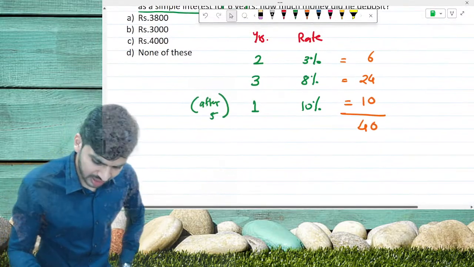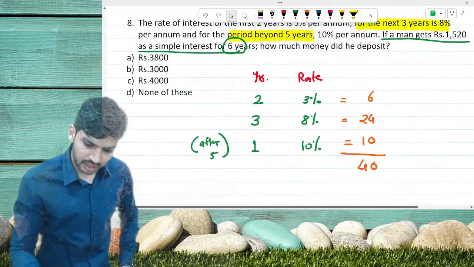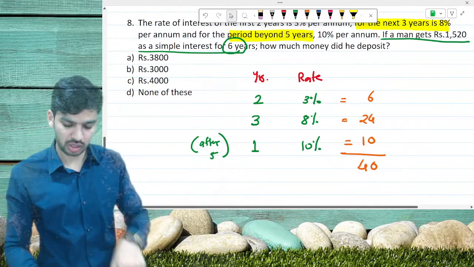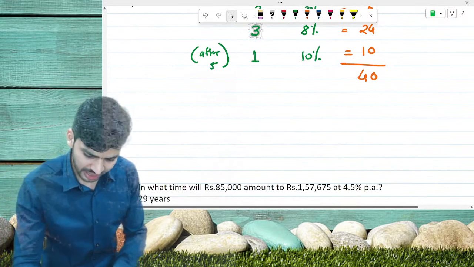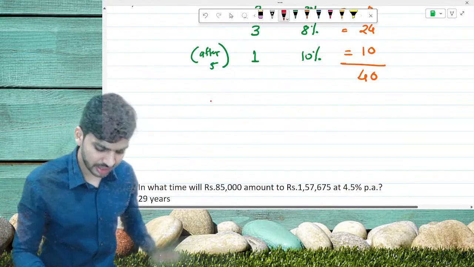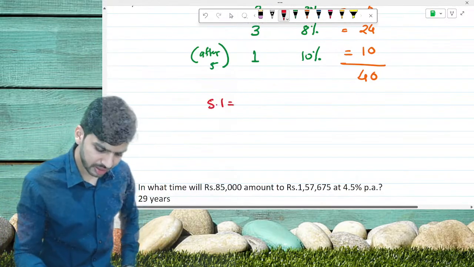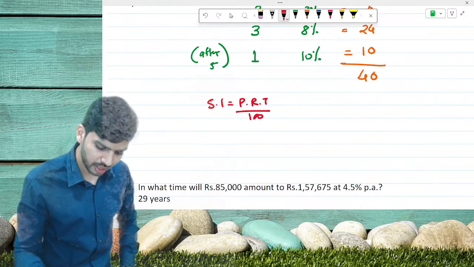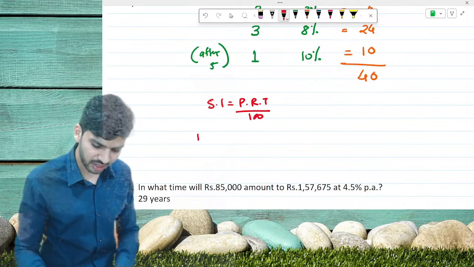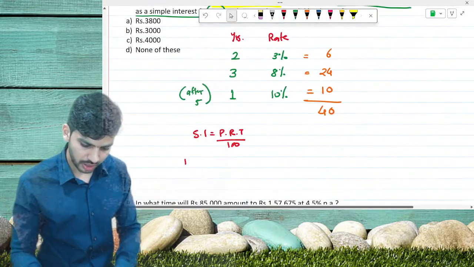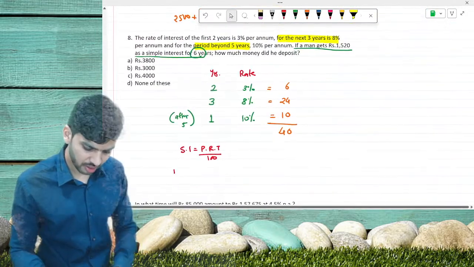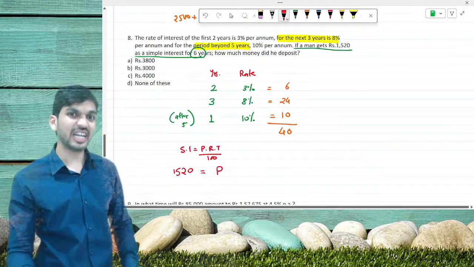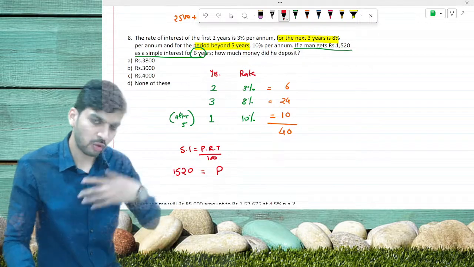A man gets 1520 as simple interest. Understand this part: simple interest is equal to P into R into T divided by 100. The interest he is getting is 1520.